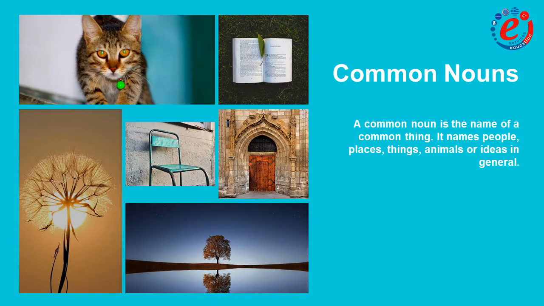Common nouns are names of a common thing. They name people, places, things, animals, or ideas in general. In other words, we do not speak about something specific. Such examples are a cat, chair, man, flower, door, tree, city, country, sunlight, etc. Common nouns can be singular or plural.